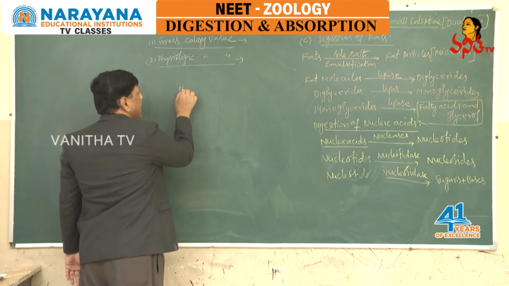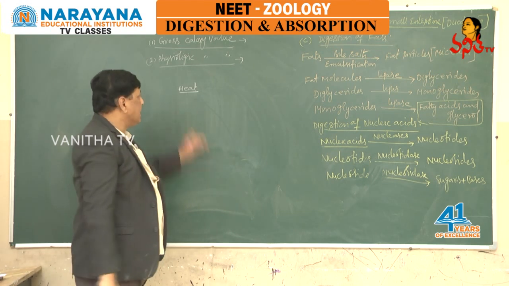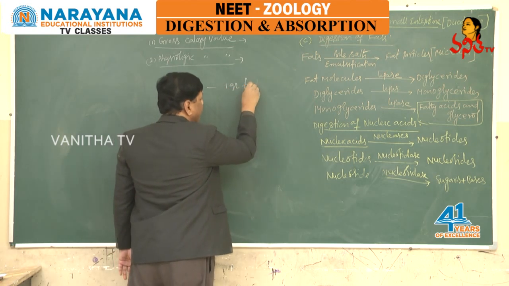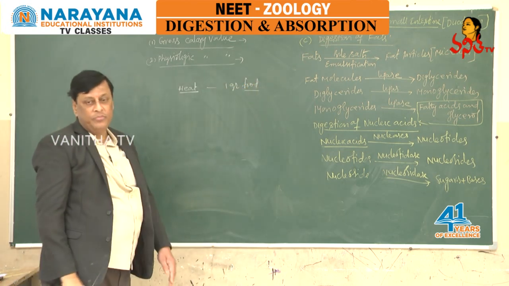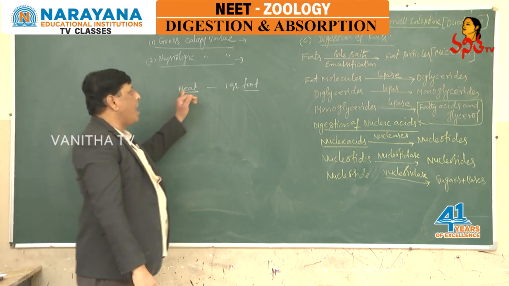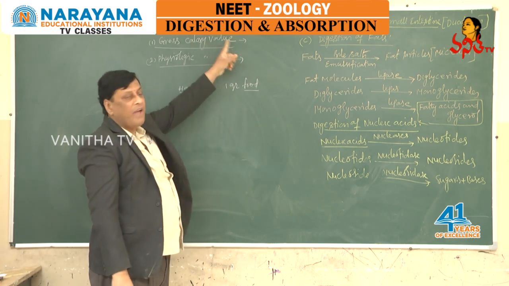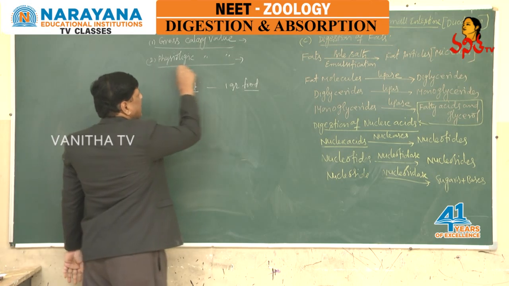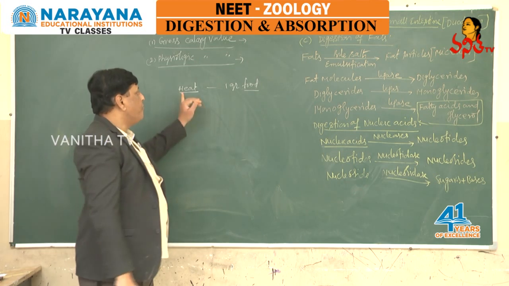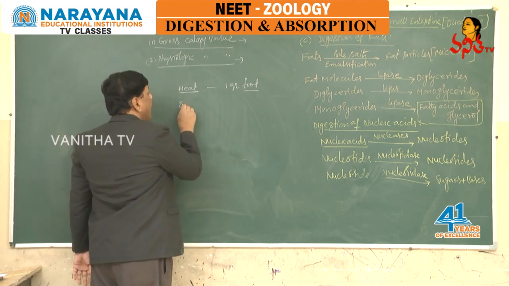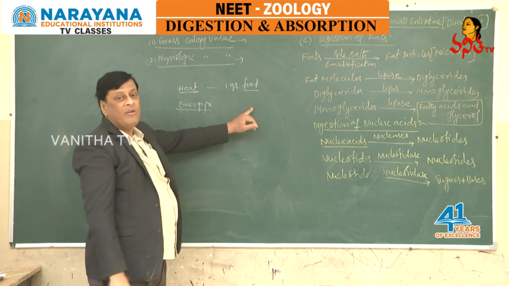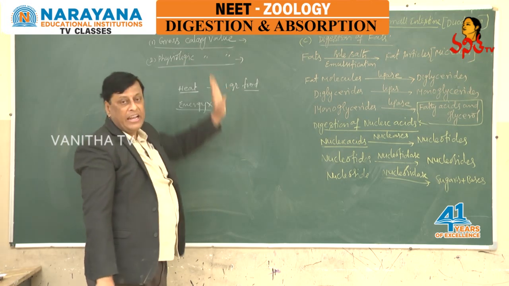The amount of heat released from the combustion of 1 gram of food is the gross calorie value. Whereas the physiologic calorie value is the amount of energy actually obtained from 1 gram of food.